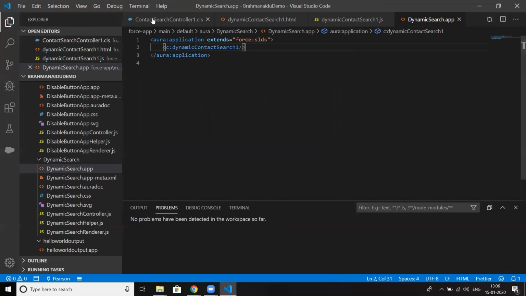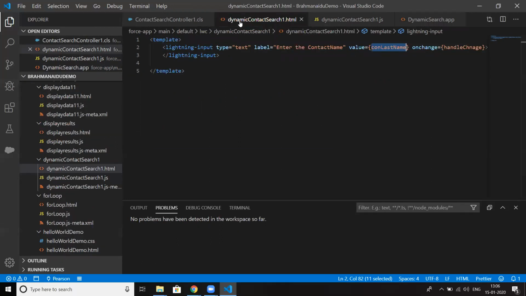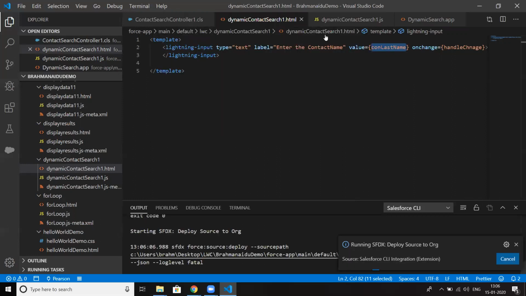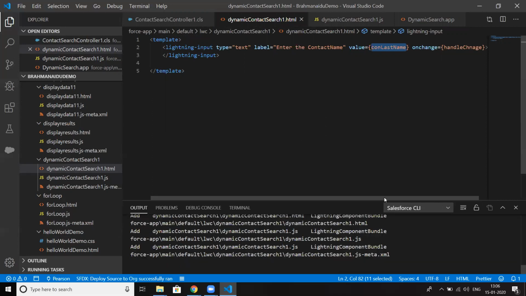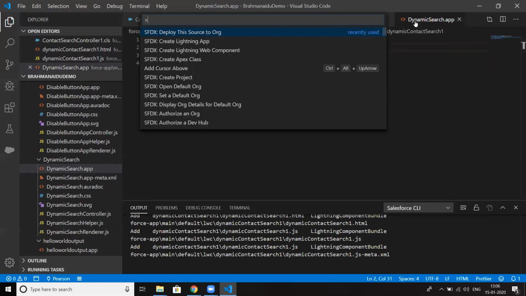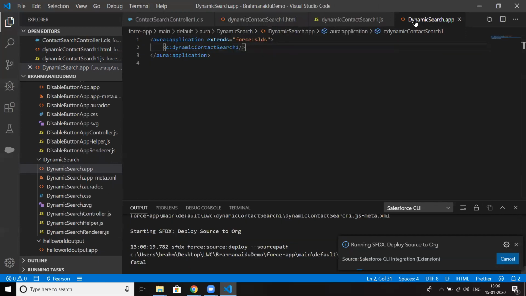Okay, first let me push the HTML file to the source org. Right. Let me push the application as well. So I'm pushing the application to the source org.